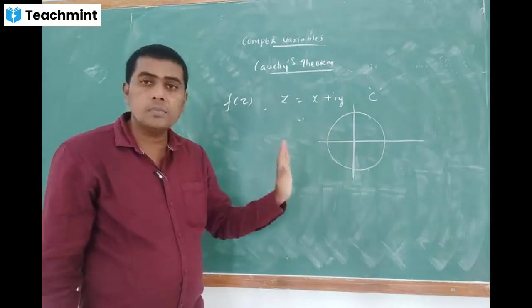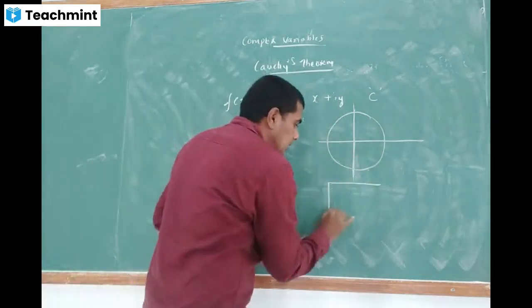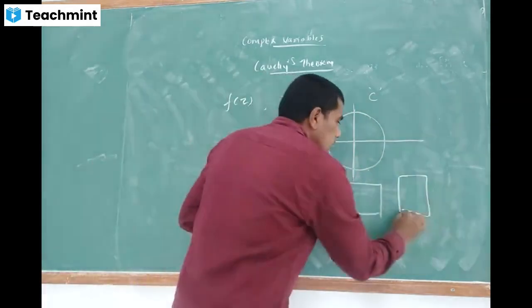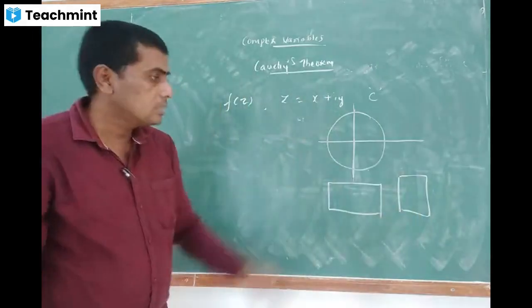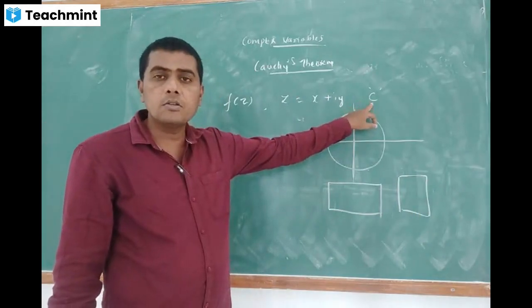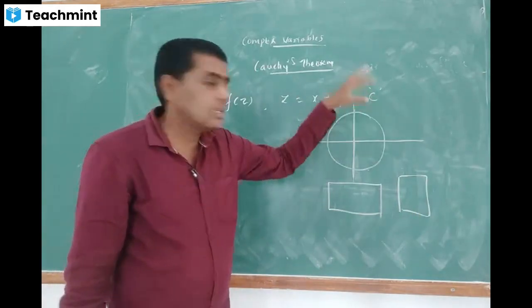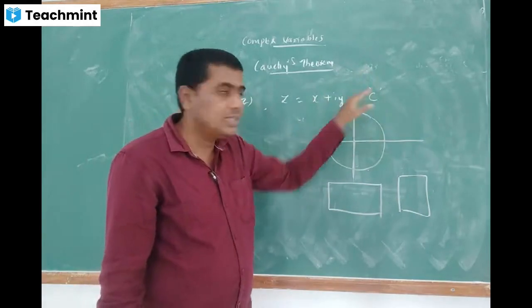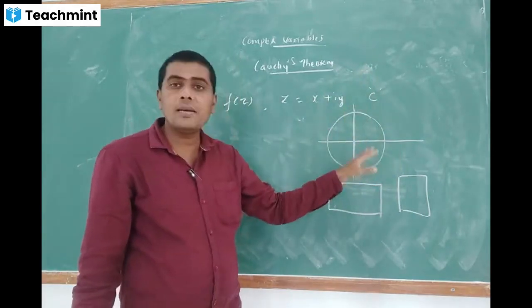A closed curve can also be a rectangle, a square, a circle, and all those things. Together I am going to call it a simple closed curve, that is C, after plotting its graph in the xy plane or the z plane.